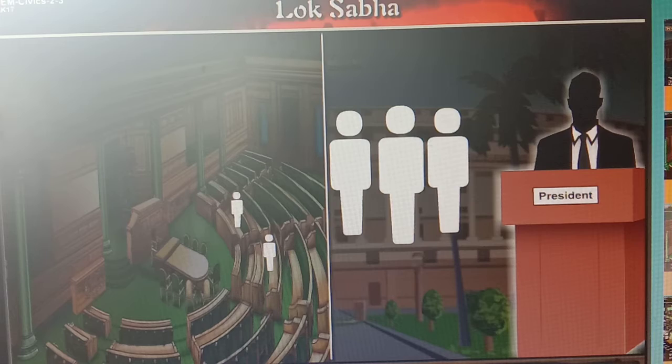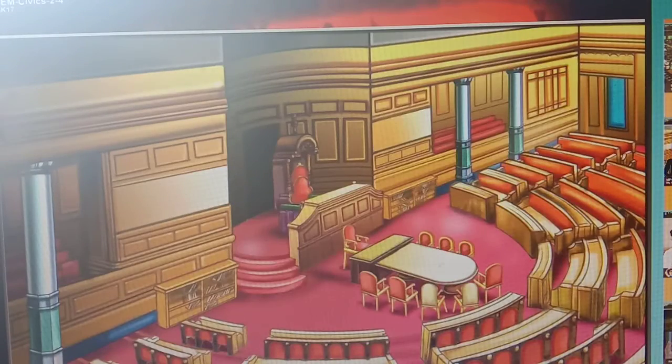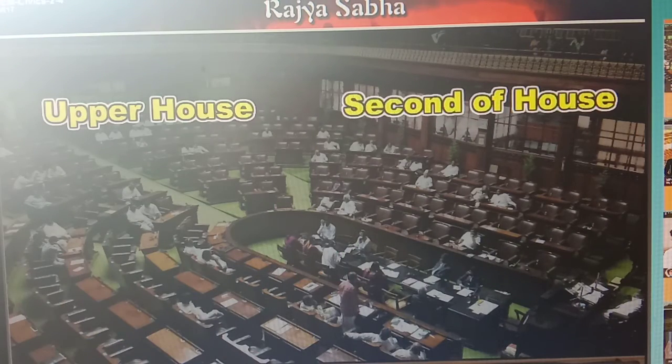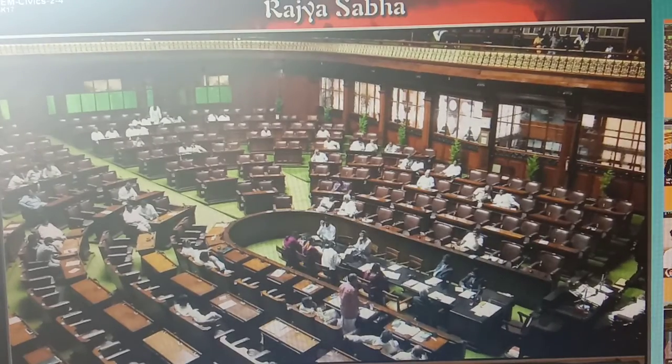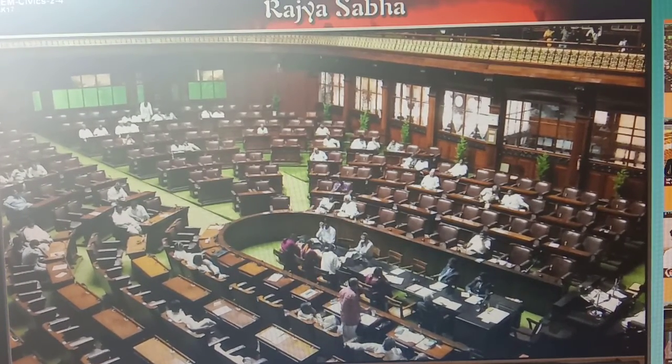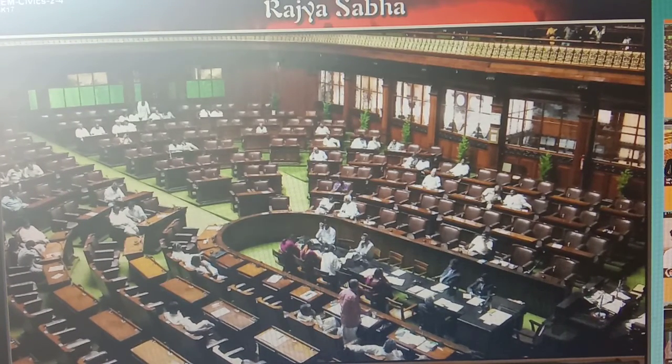Now let's turn to the next point, that is Rajya Sabha. The upper and the second house of Parliament is the Rajya Sabha. So this is the second house. The members of Rajya Sabha are indirectly elected, while the members of Lok Sabha are directly elected by the people.